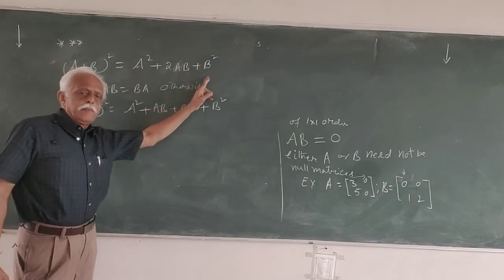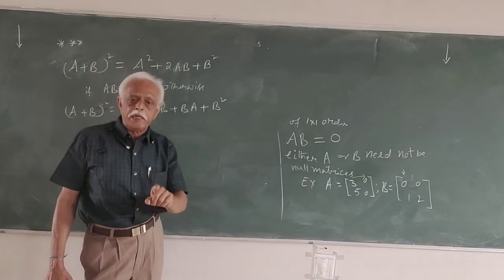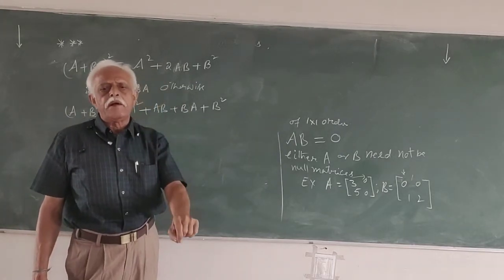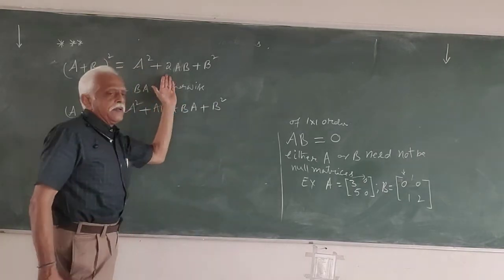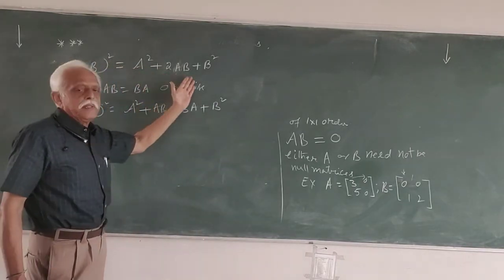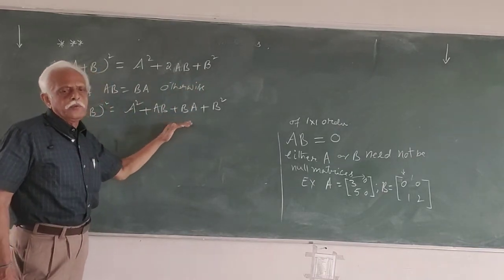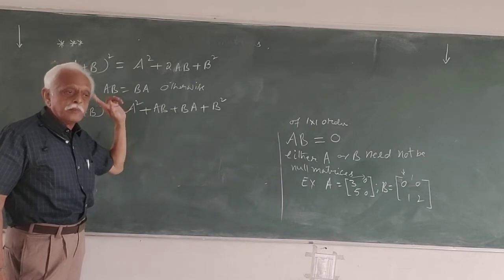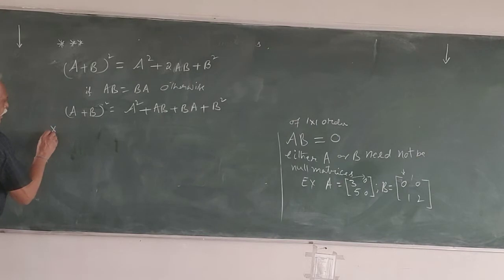You will get 2AB only if AB = BA. Usually AB is not equal to BA. But if AB = BA, the formula can be written like this. Otherwise, this is how you have to write the formula. Be careful about this. This is one of the most important concepts. Then, another formula.